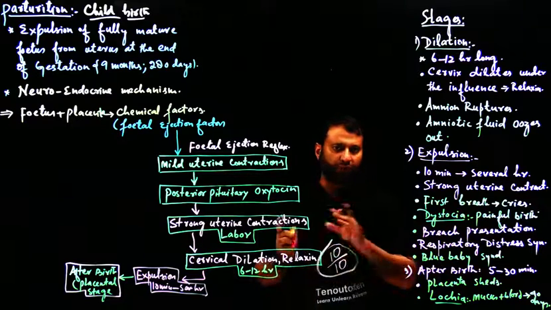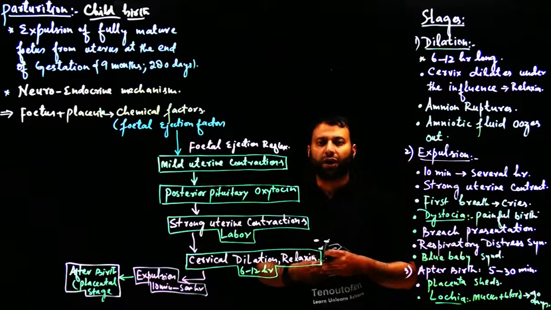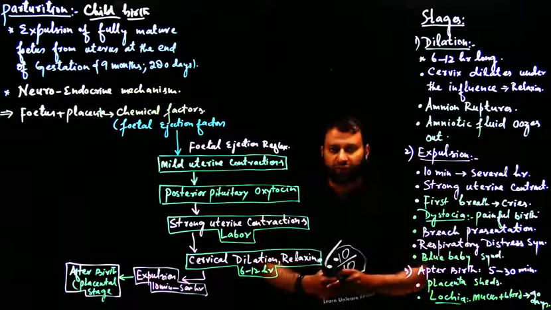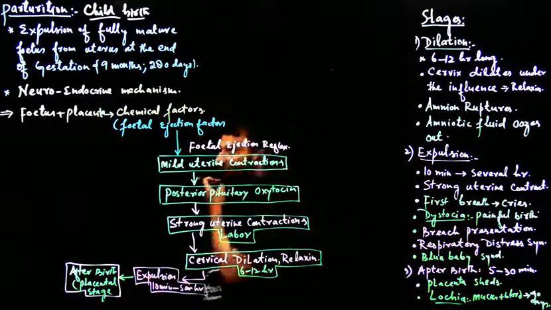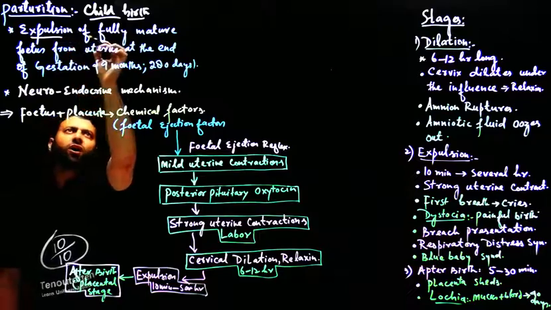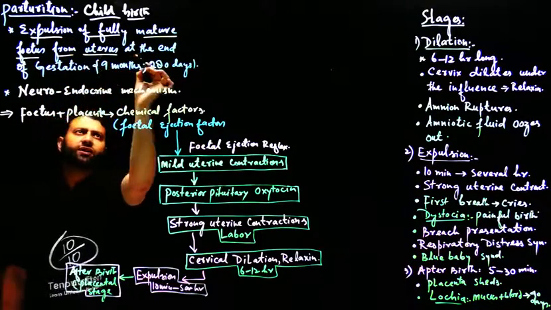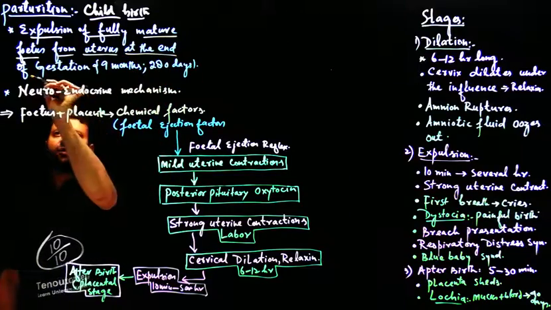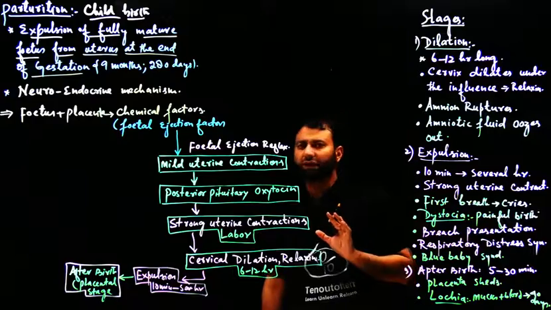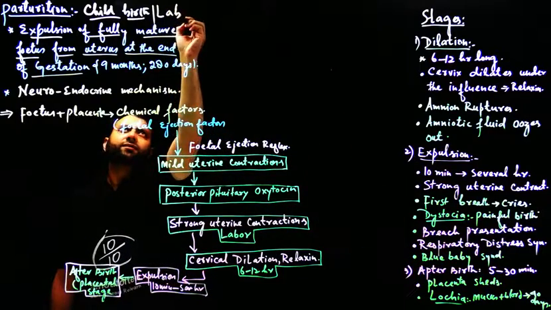That process of the baby coming out of the womb of the mother, in layman's language, is called birth or parturition. Now, parturition, what is it basically? Parturition is the expulsion of a fully mature fetus from the uterus of the mother at the end of gestation. It is also called labor.